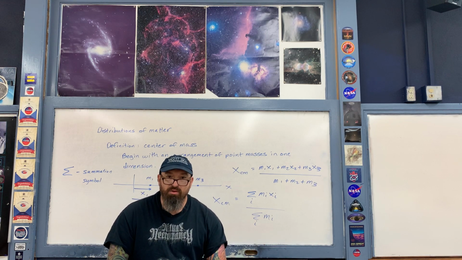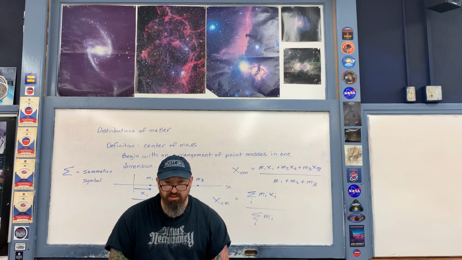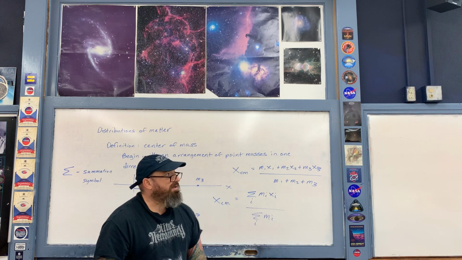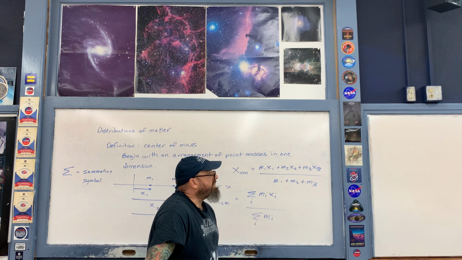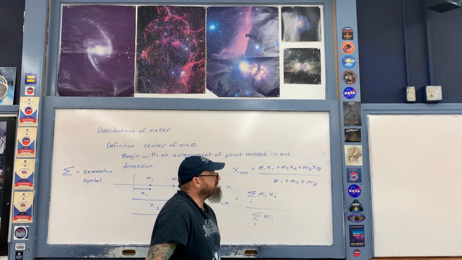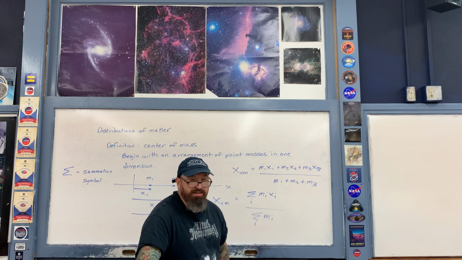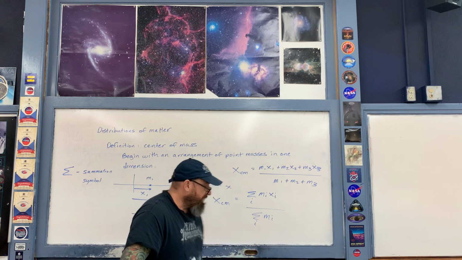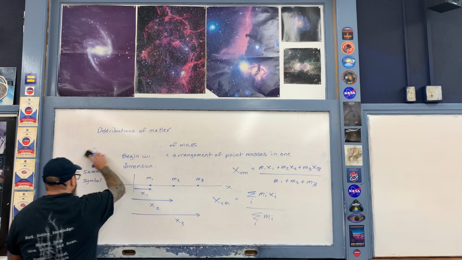Okay, let's immediately go ahead and take a look at a one-dimensional example. Go ahead and copy the problem down into your notes as I read it here. Find the center of mass of 4 identical point masses arranged in the following manner. I'll draw the diagram associated with this. Each object is separated by 1 meter. So then therefore we have the following.